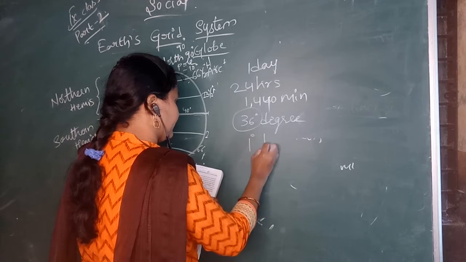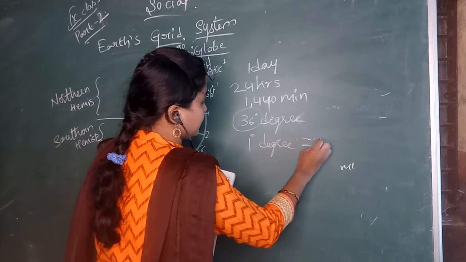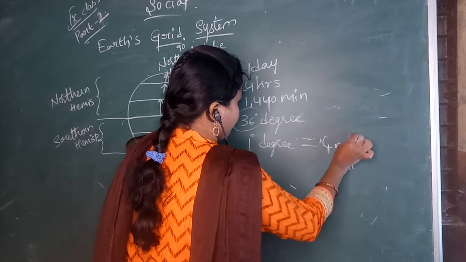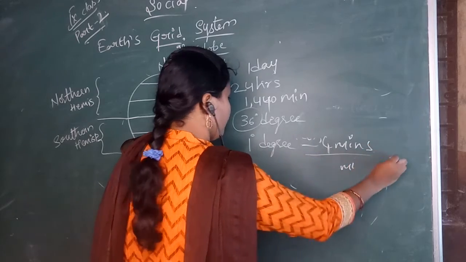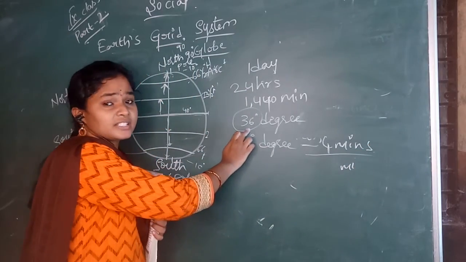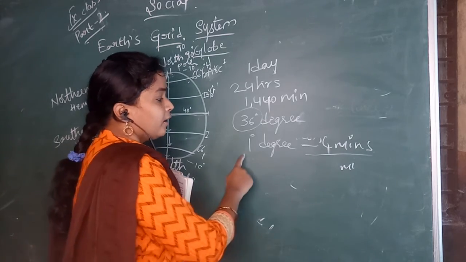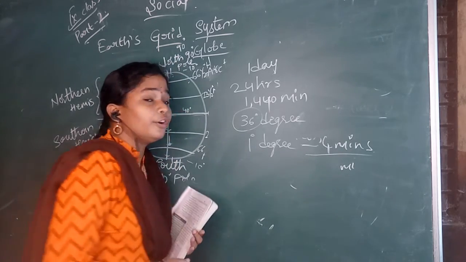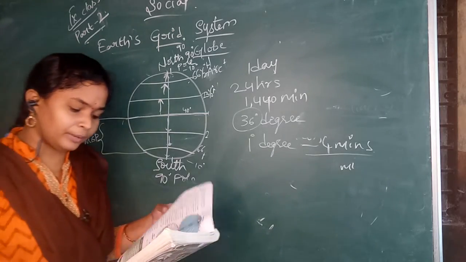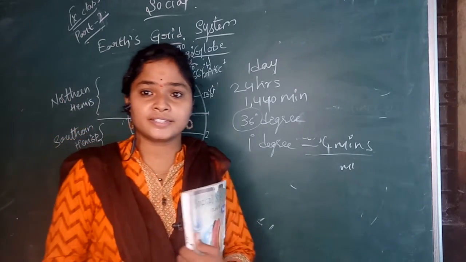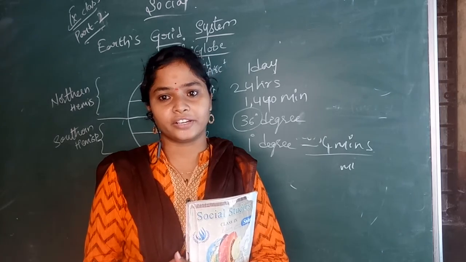So how much is 1 degree? 1 degree is 4 minutes. We will consider 1 degree as 4 minutes. Covering 360 degrees takes 1 day, that is 24 hours. To complete 1 degree we get 4 minutes. Clear, children? Have you understood today's class? Okay children, thank you.